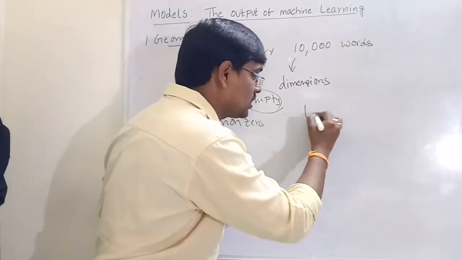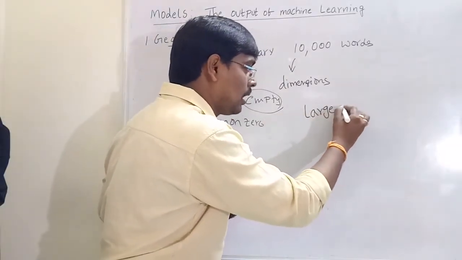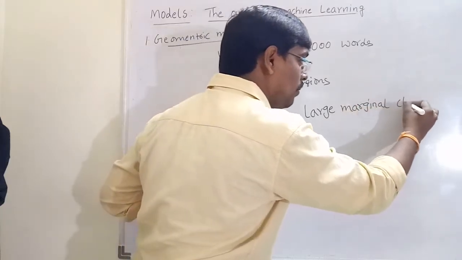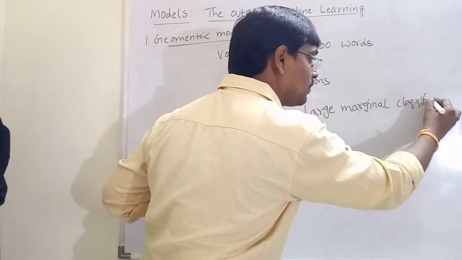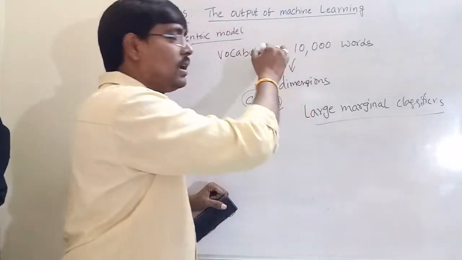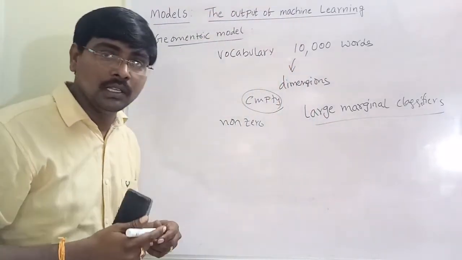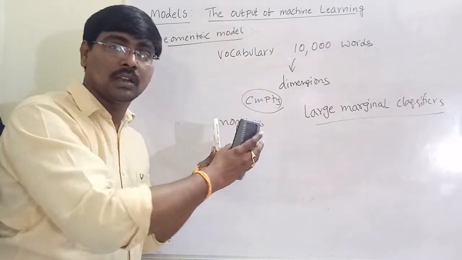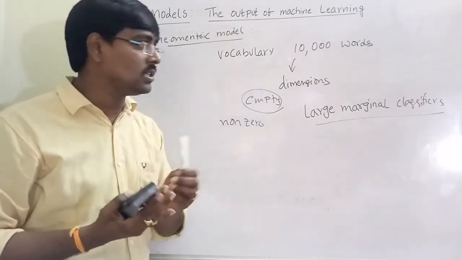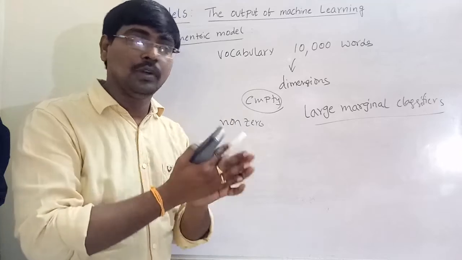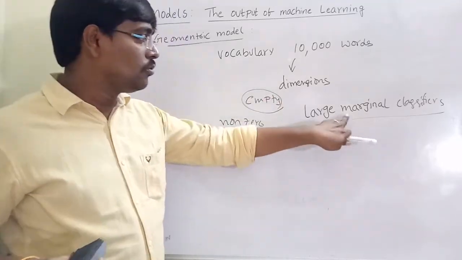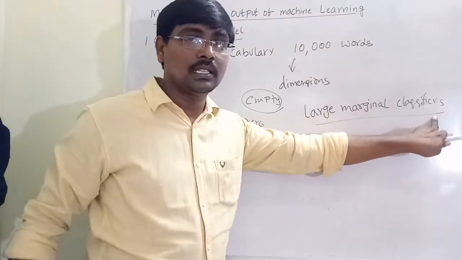In those cases, we use large margin classifiers. So you got the point. Why does a linear classifier fail? Because we have a lot of empty space between the instances. In those cases, we move to the large margin classifier.